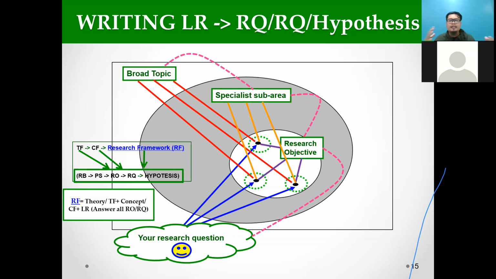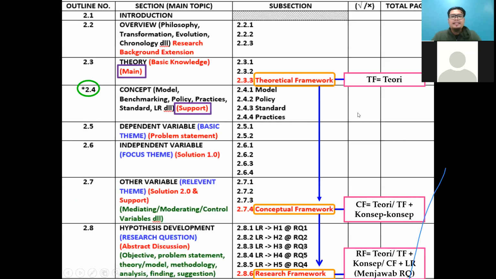So that's why, my student, if you write chapter 1, I can continue with chapter 2. Because in order to get the real problem statement, you can only get that after you complete your literature review. Okay? So this is just my suggestion. This is an outline for your literature review.